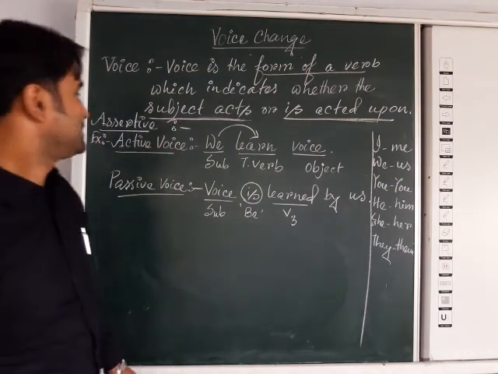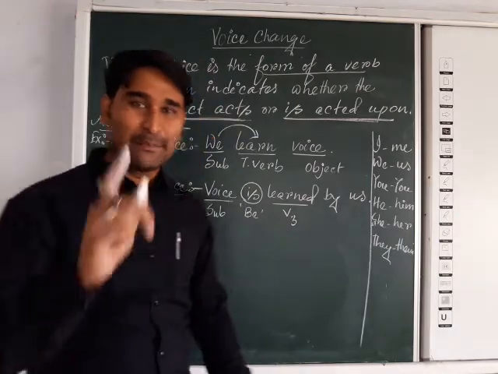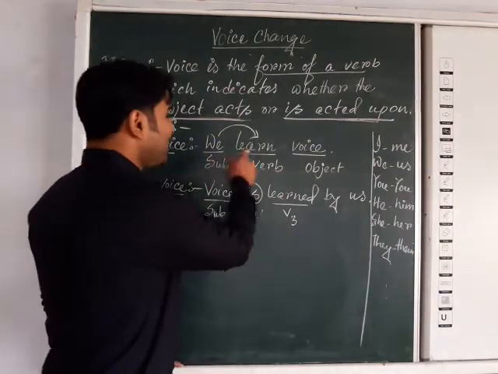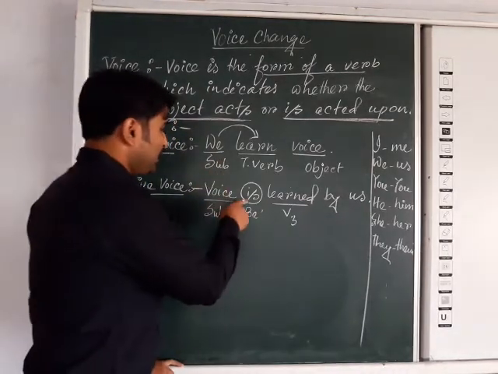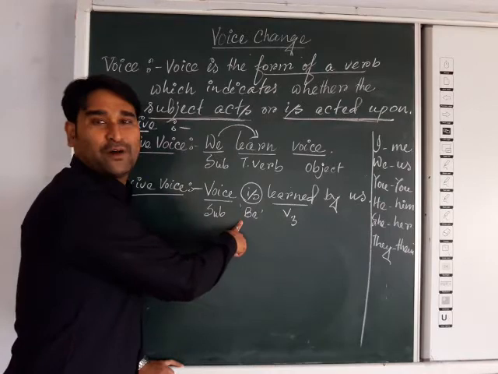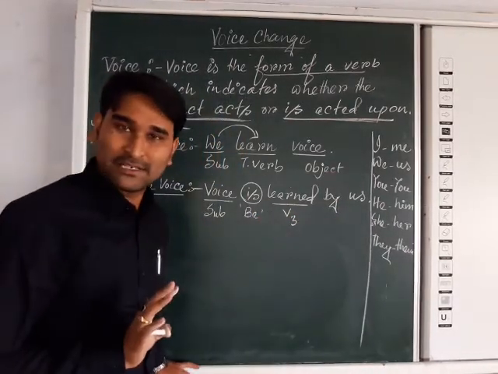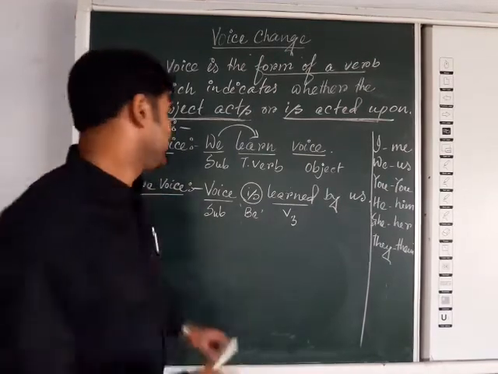Assertive sentence, passive voice. The first one, simple present. I have already given an example. We learn English, it is simple present, and in simple present, the present form of be verb will come. That voice is learned by us. Okay, done. Now we are moving to the next, that is simple past.